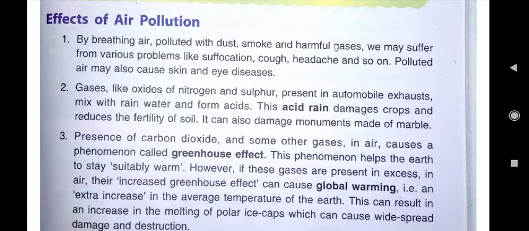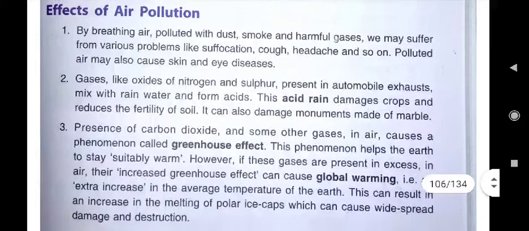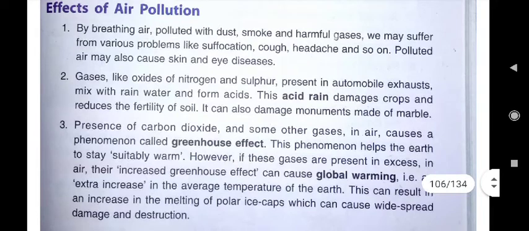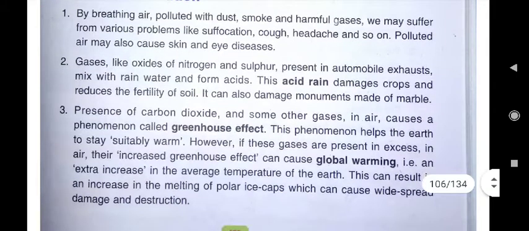First one is by breathing air. We all know we breathe oxygen gas. By breathing air polluted with dust, smoke and harmful gases, we may suffer from various problems. Which type of problems?